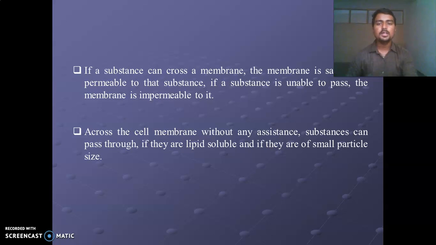If a substance can cross the membrane, the membrane is said to be permeable to that particular substance. If it doesn't cross, the membrane is impermeable to it. Across the cell membrane without any assistance, substances can pass through if they are lipid soluble and if they are small in size.